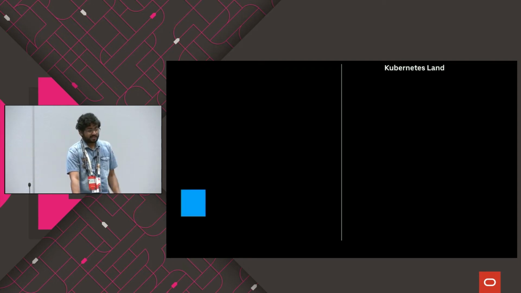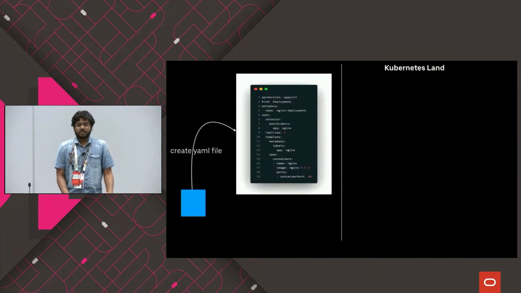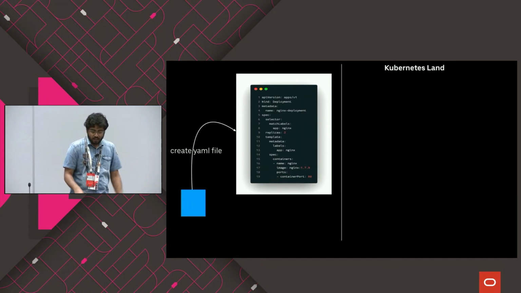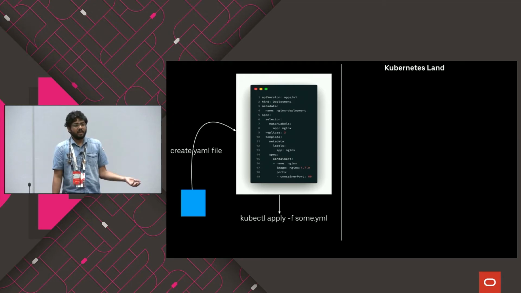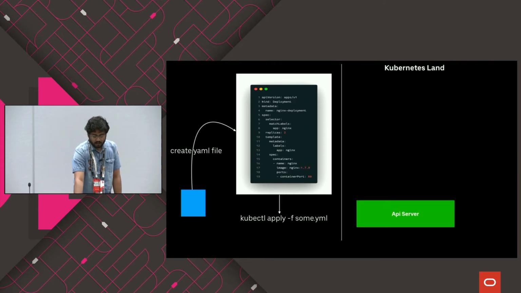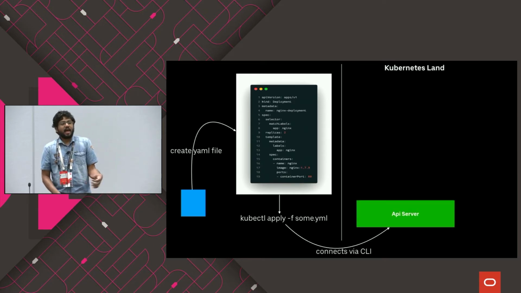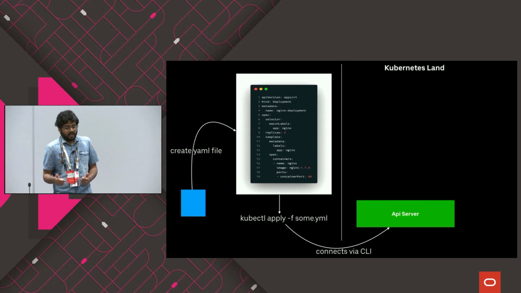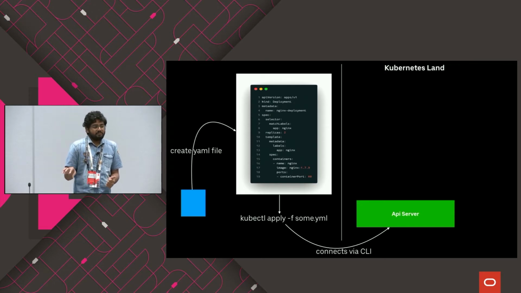So as a user, consider that blue dot as a user. You create a YAML file. That's how you talk with Kubernetes. You create some YAML files, which are difficult for programmers to understand, but you have to if you're writing something. Then you apply this command, kubectl apply -f, followed by the file name of the YAML file you've created. Now kubectl goes and talks to the API server in Kubernetes. It connects via that CLI and sends this file there.